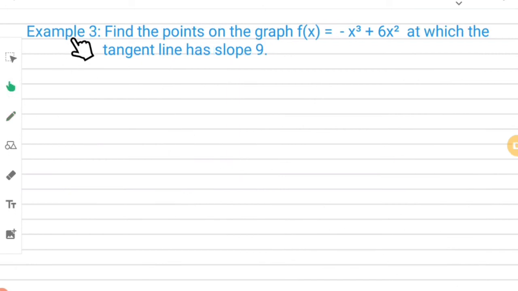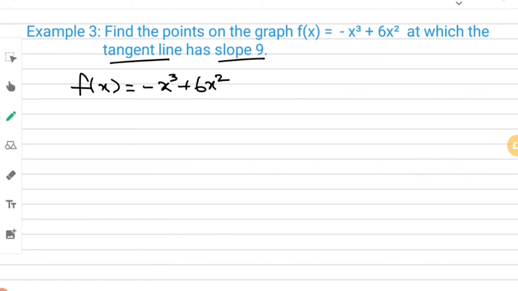Now, example 3. Find the point on the graph f of x is equal to minus x power 3 plus 6x square at which the tangent line has a slope 9. Here they have given the tangent line slope, that is, the slope of the tangent is given in this question. Okay, yes, the given equation is what? F of x is equal to minus x cube plus 6x square.